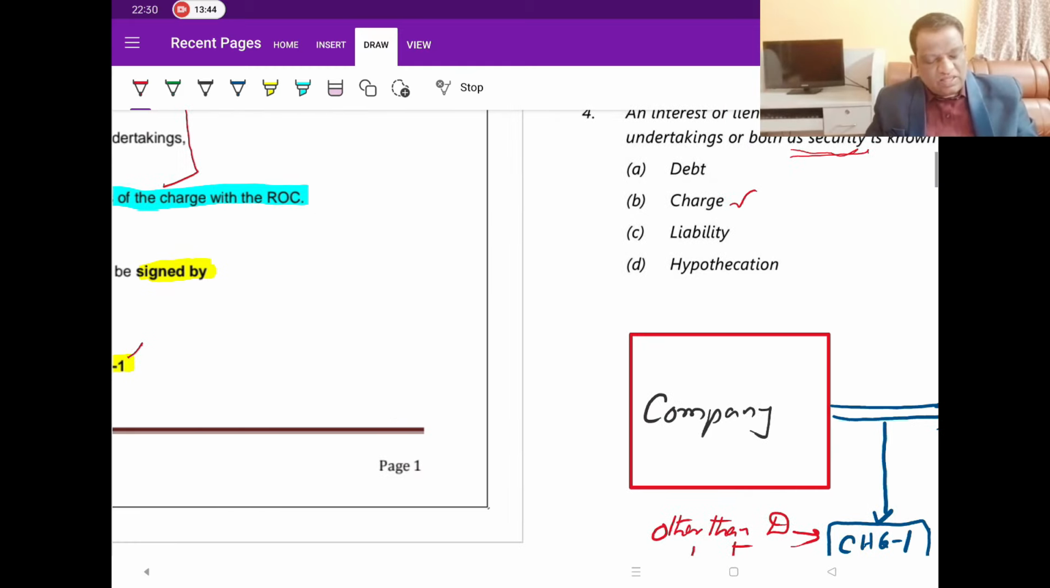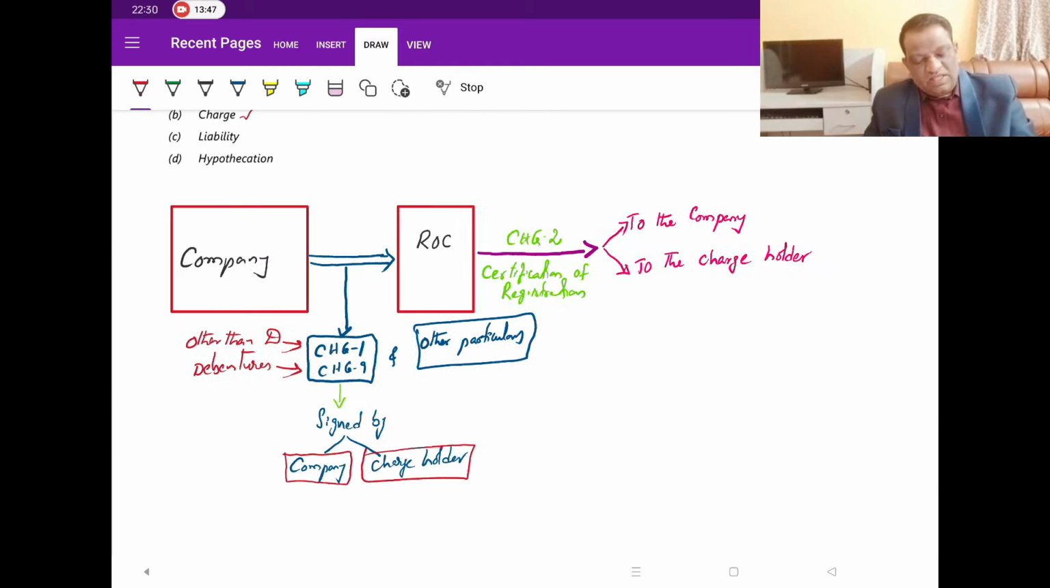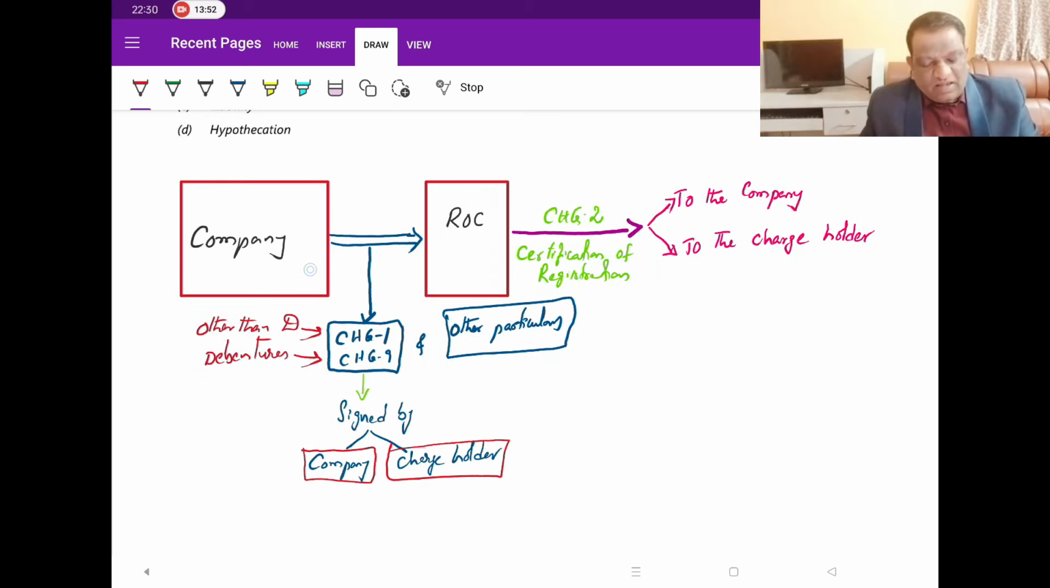Now this entire concept, how does it operate? Let us try to understand this through this diagram. It is the company which will have to file with the ROC. We are talking not about the creation of charge, but the second one, registration of charge. The company has already created the charge. After creating the charge, you need to register the charge. For the purpose of registration, you are going to file two documents: either CHG1 or CHG9. In case your borrowings are a combination, then you have to file both the documents.